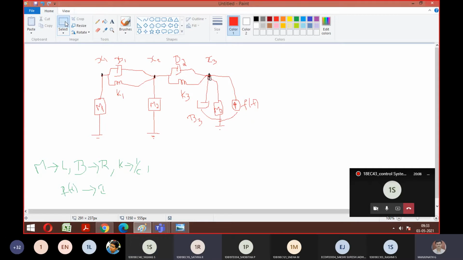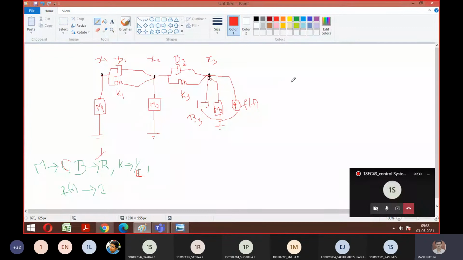M, which is mass, should be replaced with C. So in place of mass, we put the capacitor C. Okay? B is replaced with 1 by R. K is replaced with 1 by L. Force is replaced by current only, correct? Yes, sir. Now tell me how the diagram looks.